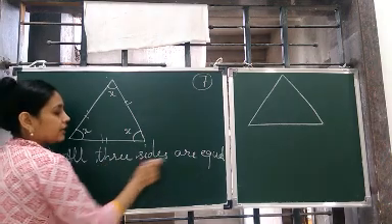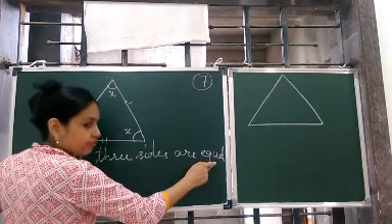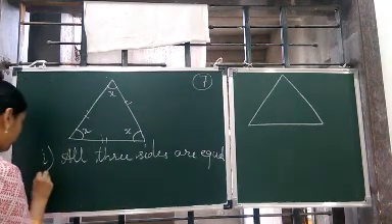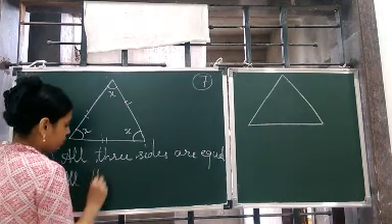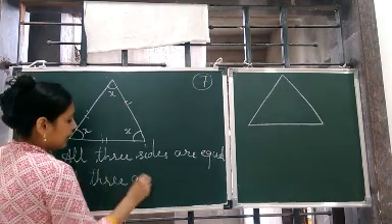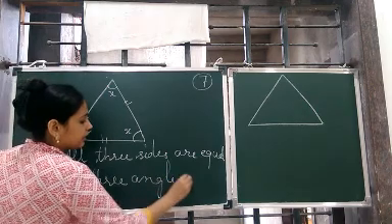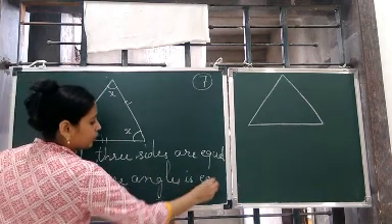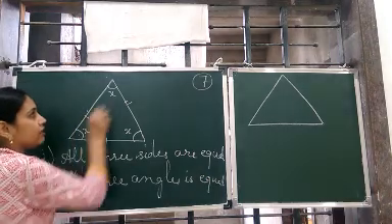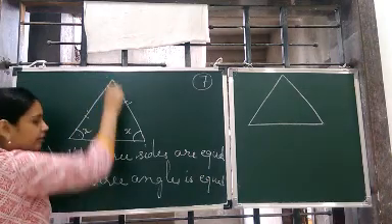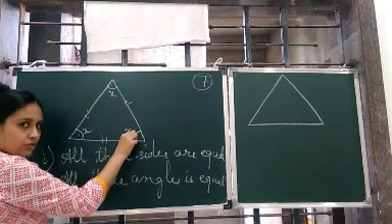All three sides are equal, that is of same length, and the measure of all the three angles is equal. Got it? Means if one angle is 10 degrees, second angle is also 10 degrees, third angle is also 10 degrees.